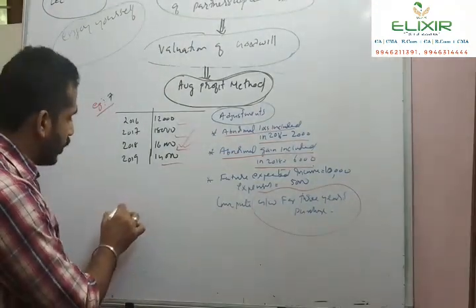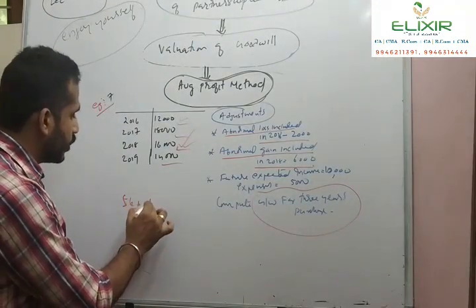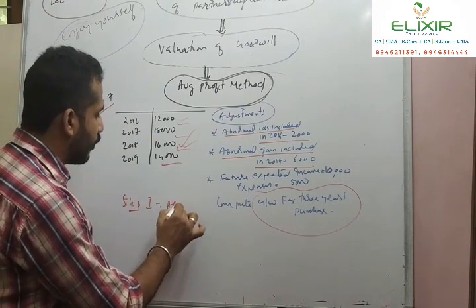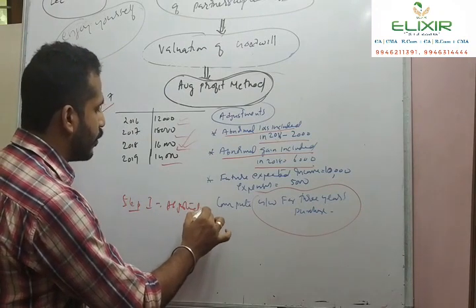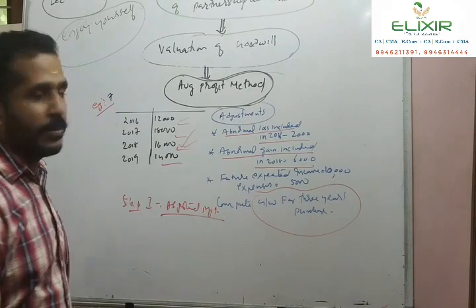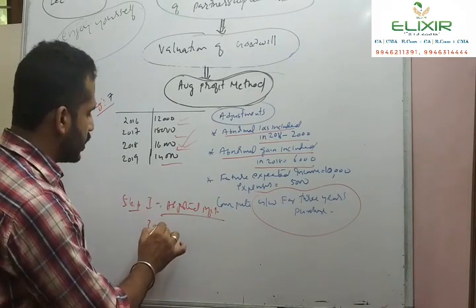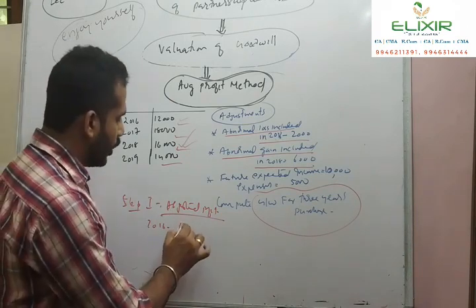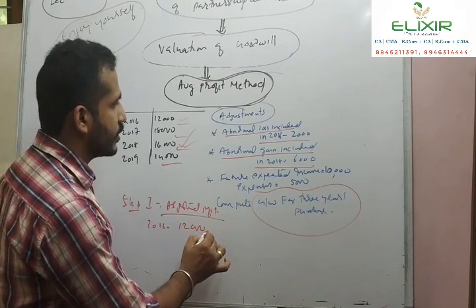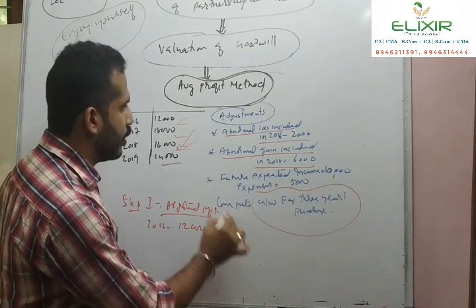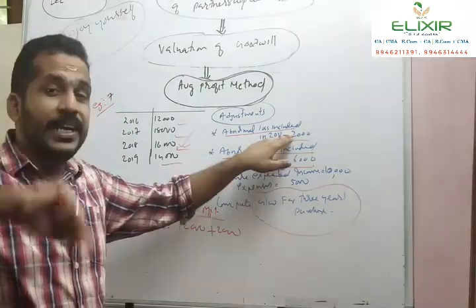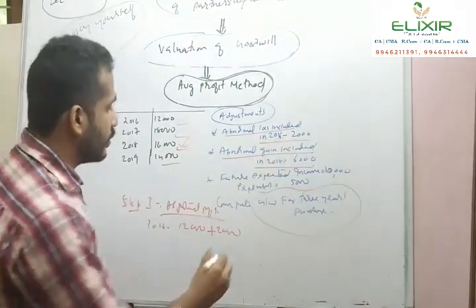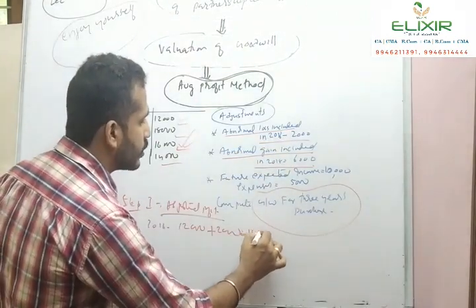Step 1, adjusted profit. Year 2016: 12,000 plus 2,000, because the abnormal loss which was previously deducted is to be added back. So we will get 14,000.